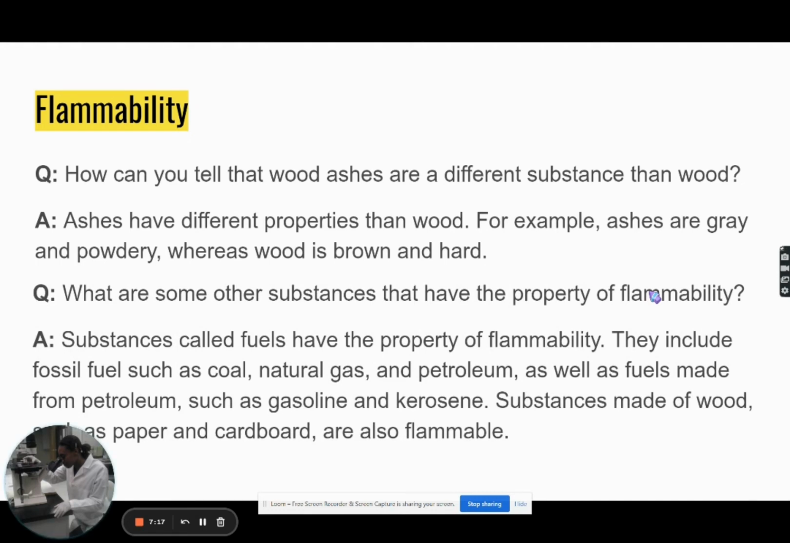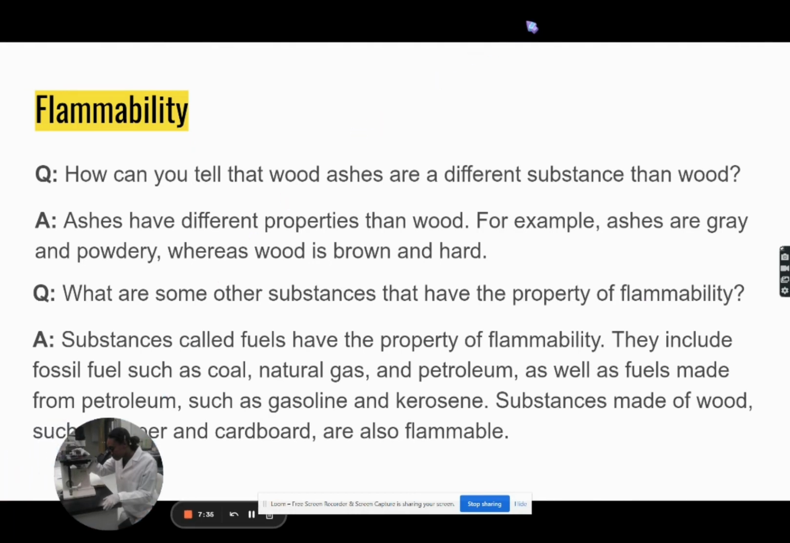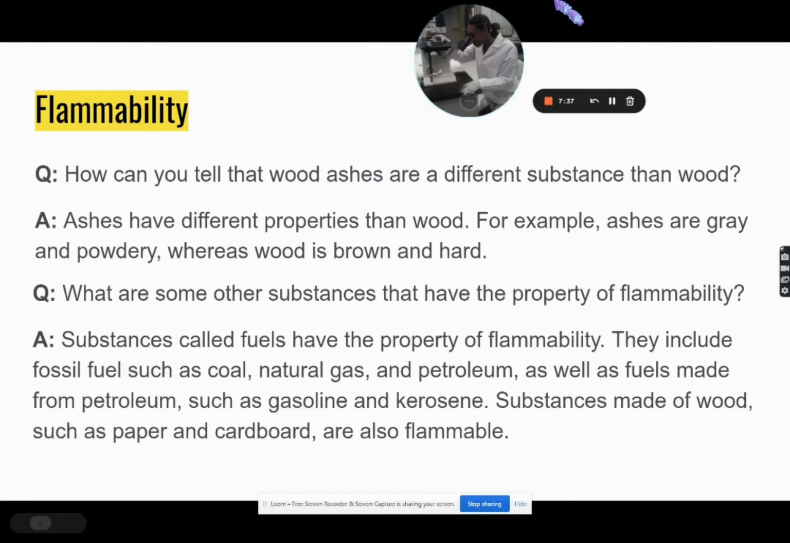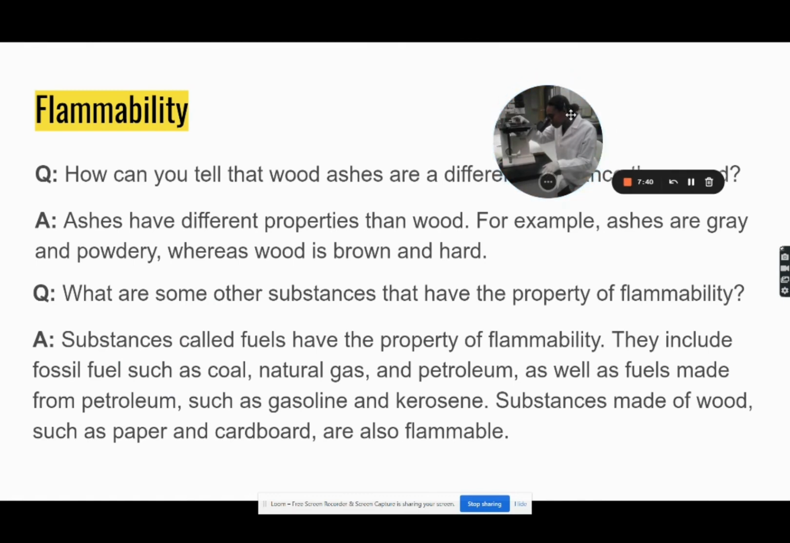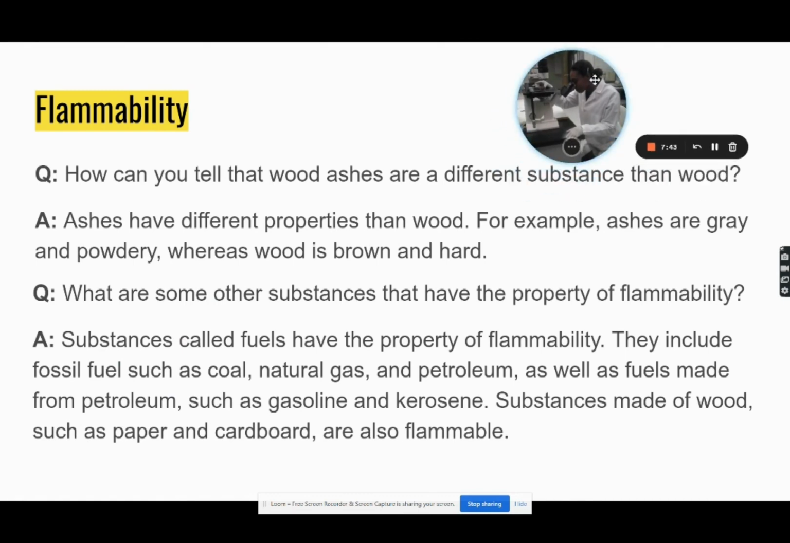And what are some other substances, guys, that have the property of flammability? So substances such as fuels have the property of flammability. And they could include fossil fuels such as coal, natural gas, petroleum. All those are flammable. And remember we said that flammable is when something is able to burn, right? And we also have other fuels made from petroleum, such as gasoline and kerosene.